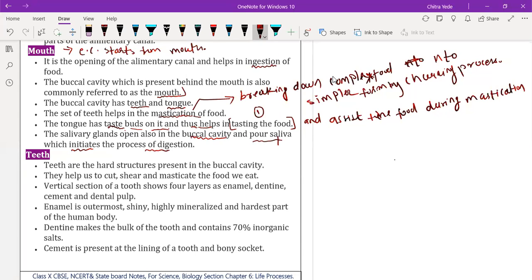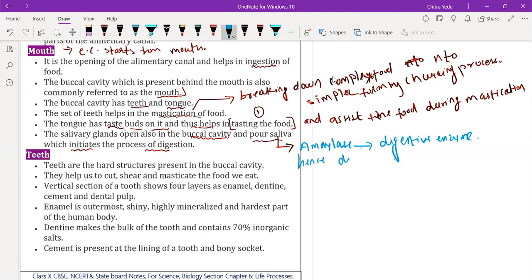The saliva contains salivary amylase, which is a digestive enzyme. So the salivary gland secretes the amylase, and it is a digestive enzyme, which means the digestion process starts from the mouth only.